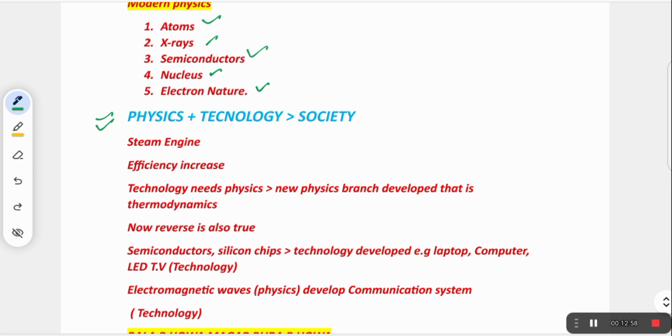How is it possible? Steam engine. You know that first of all, there was a steam engine. Now, in order to increase its efficiency, technology needs new physics. First of all, there was the steam engine, and it produced and developed new physics. That is, a new branch of physics developed, that is thermodynamics. So technology develops new physics.